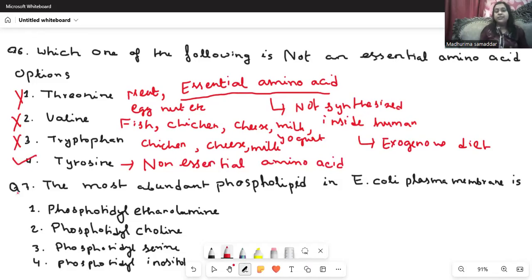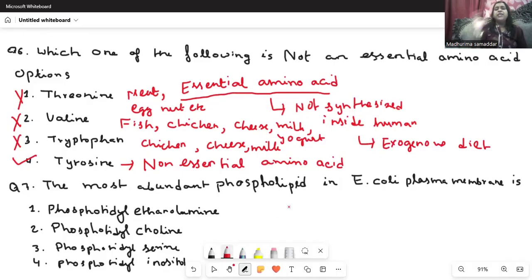Okay, let us go to question number 7. The most abundant phospholipid in E. coli plasma membrane is. The options are: number 1, phosphatidyl ethanolamine. Number 2 is phosphatidyl choline. Number 3 is phosphatidyl serine. And number 4 is phosphatidyl inositol.